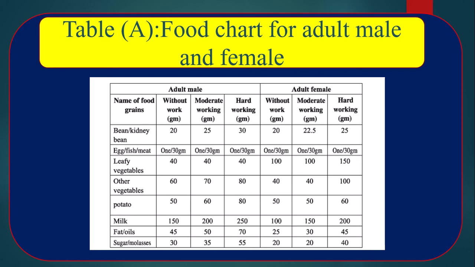It will depend on their different activities as well as sex. There are mentioned bean or kidney beans, egg and fish, leafy vegetables, other vegetables, potato, milk, fat or oil, sugar, etc., and there are different types of amounts. We have to read it for our MCQ.